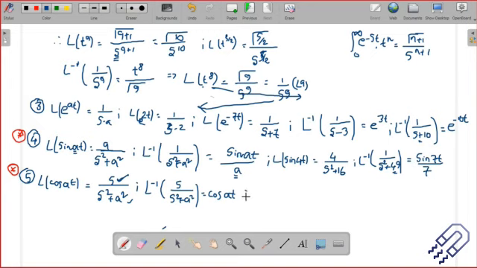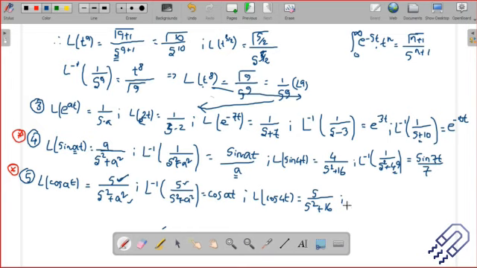That's important. Similarly, let's take the Laplace of cos of 4t. If we do that, this would be s divided by s square plus 16. So this is an s there. Please remember that there is an s.